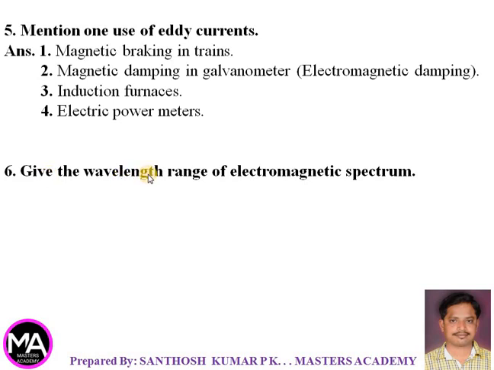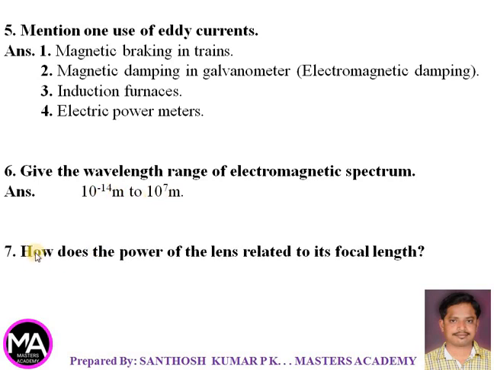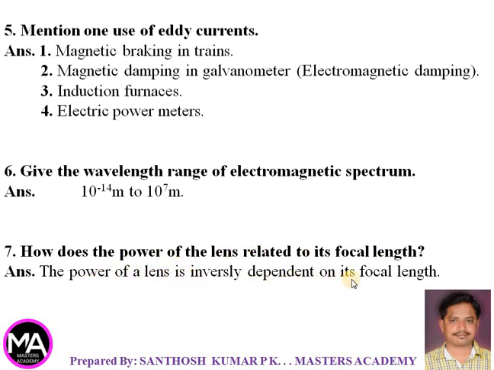Next question, give the wavelength range of electromagnetic spectrum. The wavelength range of electromagnetic spectrum is from 10 to the power of minus 14 meter to 10 to the power of 7 meter. Next question, how does the power of the lens is related to its focal length? So the power of the lens is inversely dependent on its focal length, or you can also write P is equal to 1 by F, both carries mark.